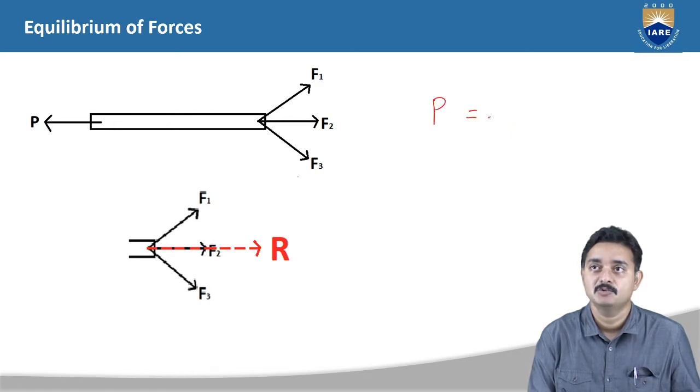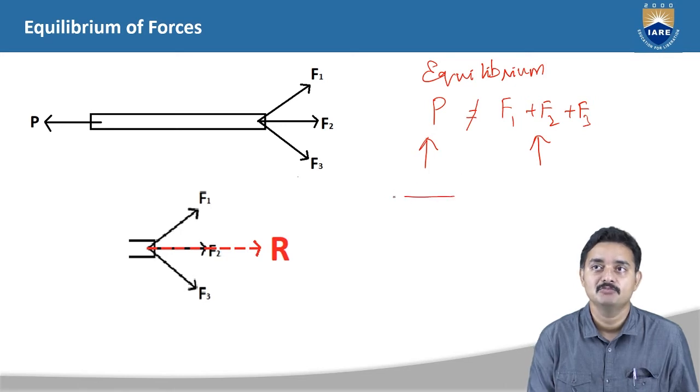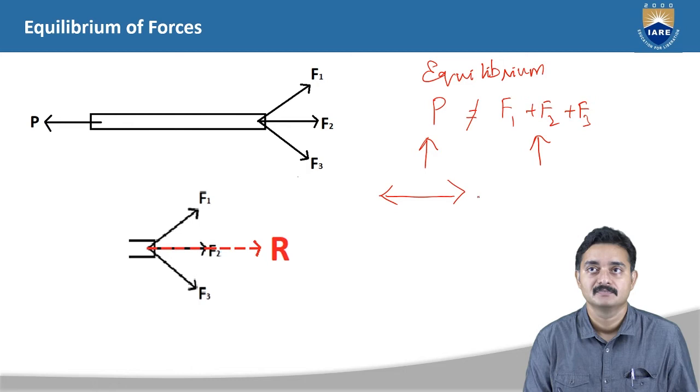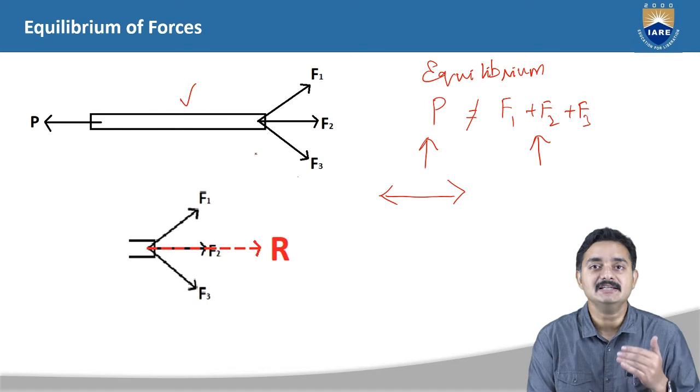If P is equal to F1 plus F2 plus F3, then the system will be in equilibrium. Nothing but there will not be any movement of the object. If at all this is not equal, that is either P is more or F1 plus F2 plus F3 is more, then what happens? The object will tend to move in either direction. So that makes the object not be in an equilibrium state.